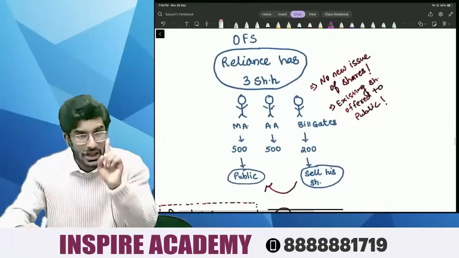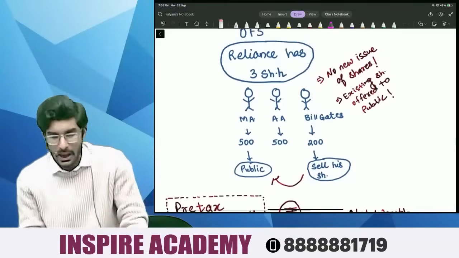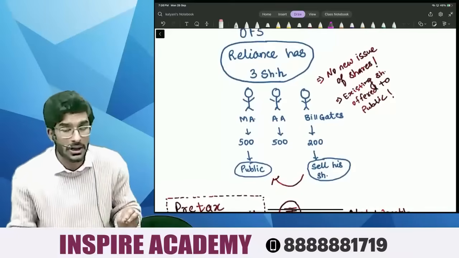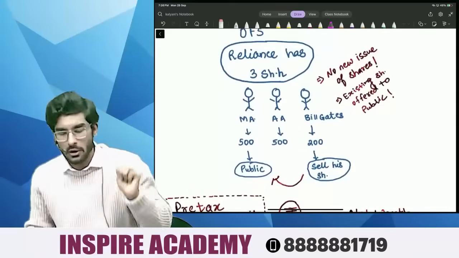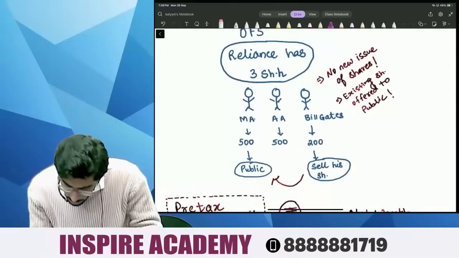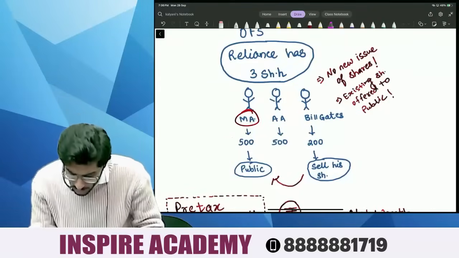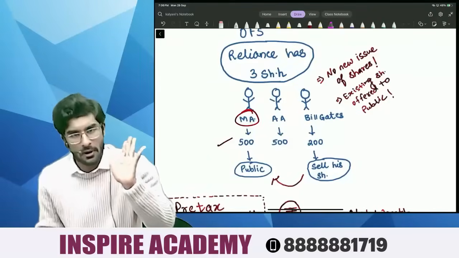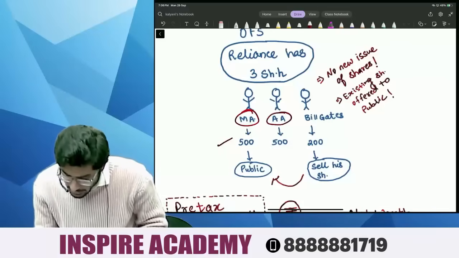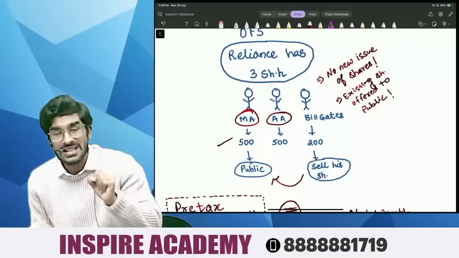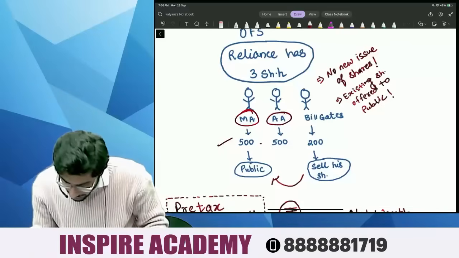Now, people, let's assume Reliance has got 3 shareholders. Number one is Mukesh Ambani. He is holding 500 shares. Number 2 is, people, Anant Ambani. He is holding 500 shares.